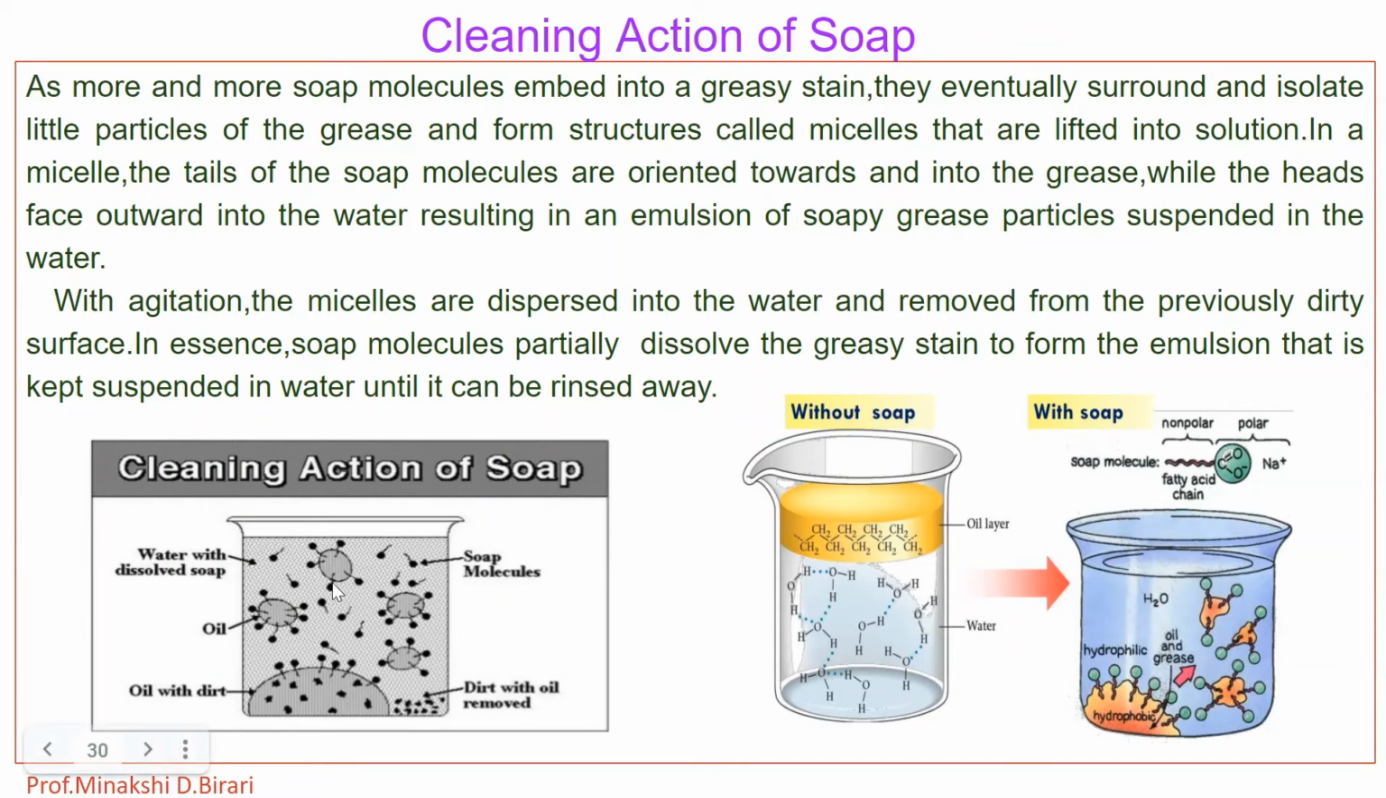Here we can observe how the grease or the oil part can be removed with the use of soap. This is water with dissolved soap, these are the oil droplets, and this one is the oil with dirt. Soap molecules have a head and tail, a hydrophilic head and a hydrophobic tail. Here this one is without soap, only the water molecules, and that is the oil layer. With soap, what happens? The soap molecule has a non-polar tail and a polar head. That mechanism I have already explained.